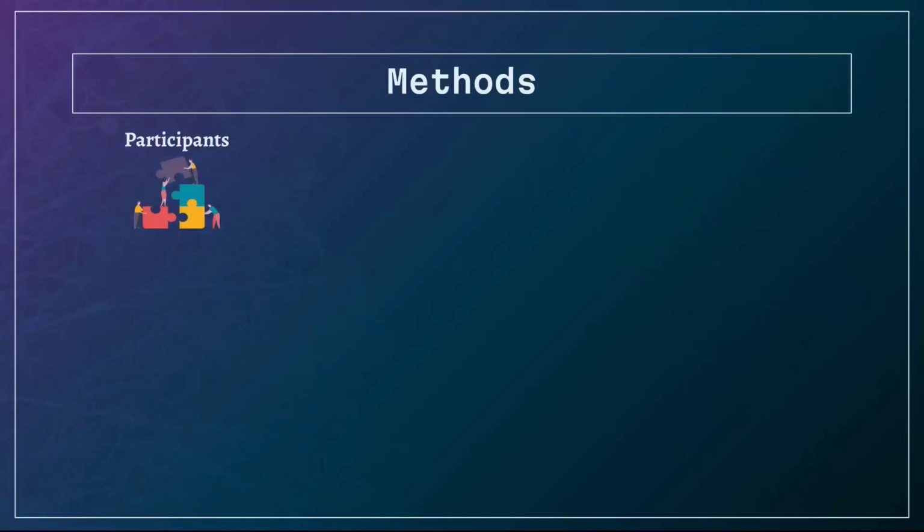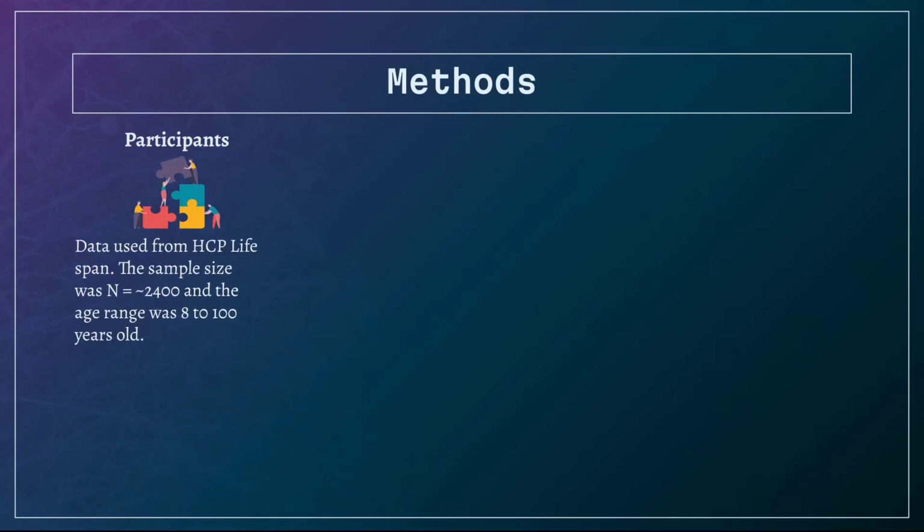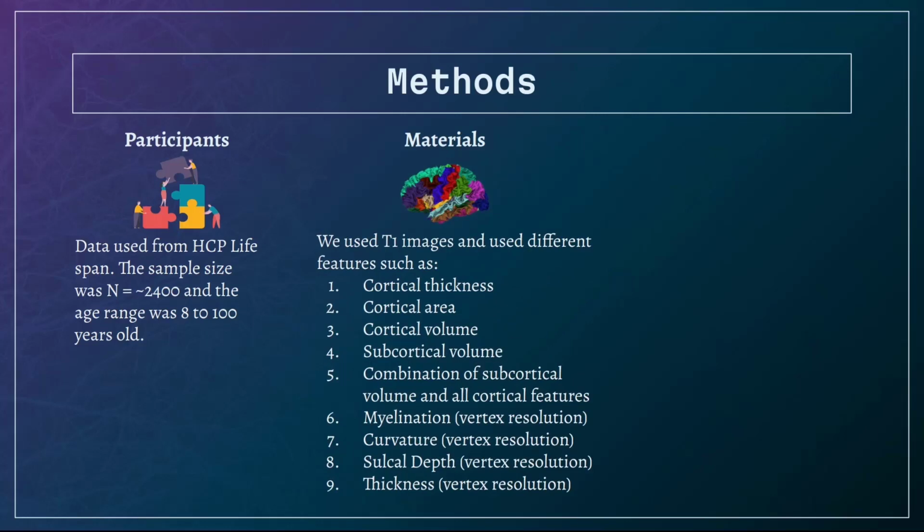For the methods, we used the data from the HCP Lifespan, including HCP Development, HCP Young Adulthood, and HCP Aging. The sample size was 2400 and the age range was 8 to 100 years old. We used T1 images and different features such as cortical thickness, cortical area, cortical volume, subcortical volume, and a combination of all cortical features and subcortical volume. Additionally, we considered vertex-wise features including myelination, curvature, sulcal depth, and thickness.